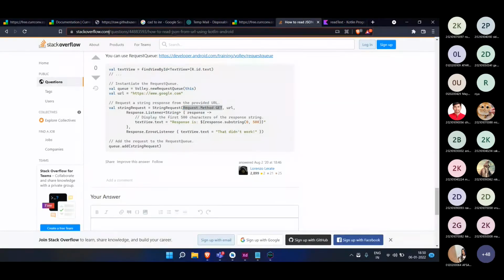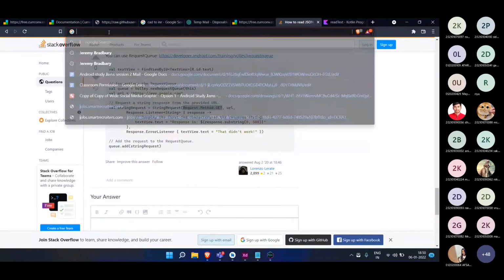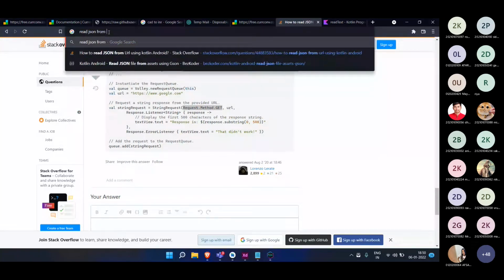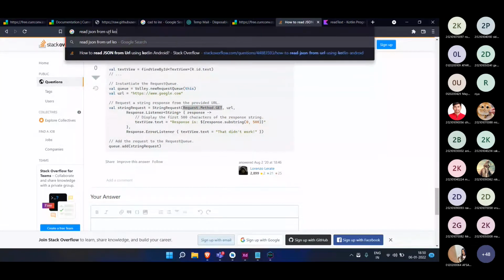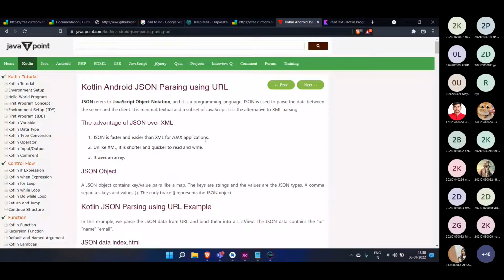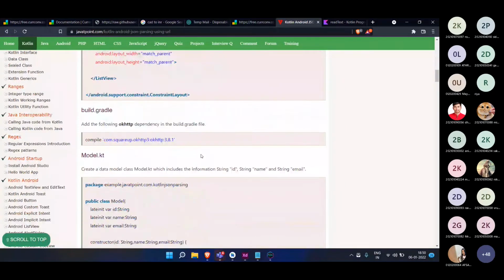Let's do the search again. JSON, read JSON from URL Kotlin. Okay, let's try to search that. Kotlin Android JSON parsing using URL. Okay, let it be. So let us see what they have done.